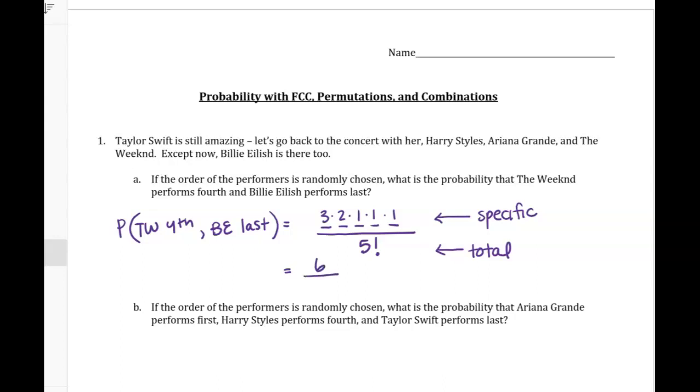5 factorial is 5 times 4 times 3 times 2 times 1. Or at this point you can use the factorial button if you know where it is. It's 6 out of 120, which simplifies to 1 out of 20. So out of all the possibilities, the probability that The Weeknd is fourth and Billie Eilish is last is 1 out of 20.